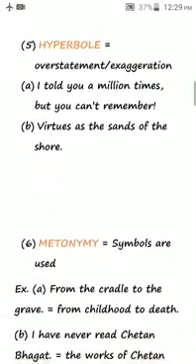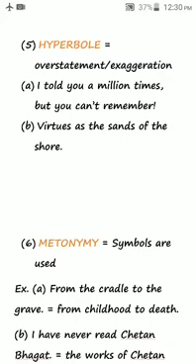Fifth is hyperbole. Remember the pronunciation, it's not hyperbole, it's hyperbole. It's an overstatement, exaggeration. Exaggeration means to say something with more intense effect, with more intensity. Example A, I told you a million times, but you can't remember. So here the speaker is telling the listener that he told him a million times. Now this is quite not possible that he must have told him million times, but he simply means so many times. So to emphasize and to make his speech expression effective, he uses this special type of expression that's called hyperbole. Hyper means more, over.